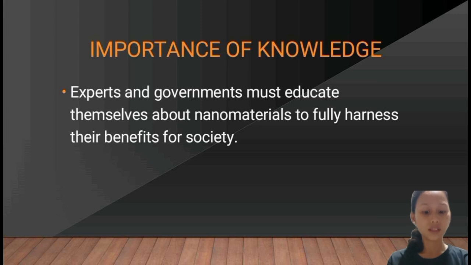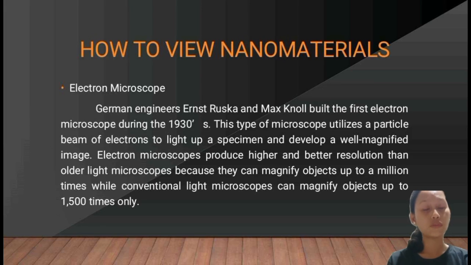Then next is how to view nanomaterials. So electron microscope. German engineers Ernst Ruska and Max Knoll built the first electron microscope during the 1930s. This type of microscope utilizes a particle beam of electrons to light up a specimen and develop a well-magnified image. So electron microscope produced higher and better resolution than older light microscopes because they can magnify objects up to a million times, while conventional light microscopes can magnify objects up to 1,500 times only.